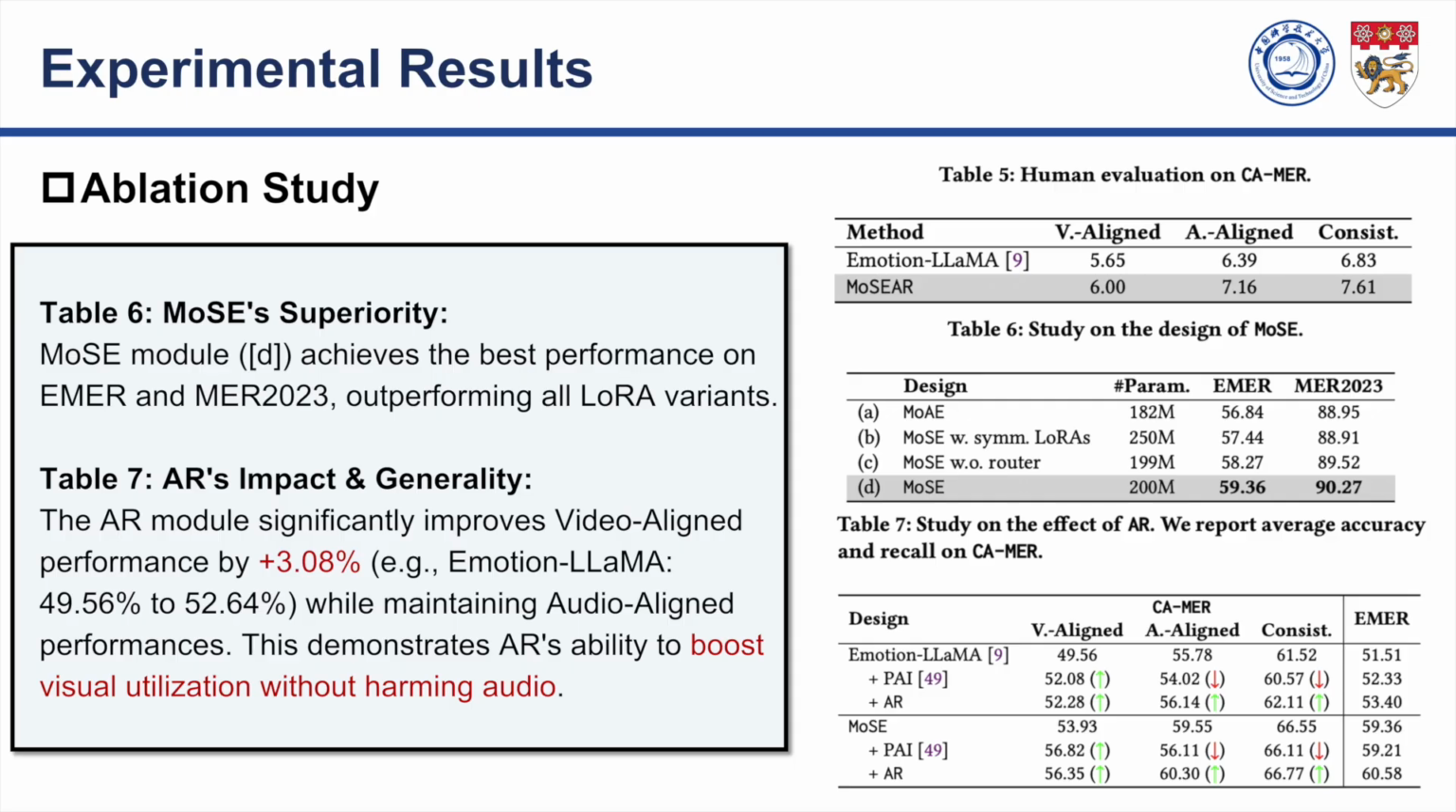Finally, our ablation studies confirm that each component of MOSIR is crucial to its success. In Table 7, we compare our AR module against a previous method, PAI. Notice the arrows. PAI improves video-aligned performance but at the cost of degrading audio-aligned performance, a classic trade-off. In contrast, our AR module yields consistent improvements across all scenarios, proving it successfully resolves the bias without introducing negative side effects.